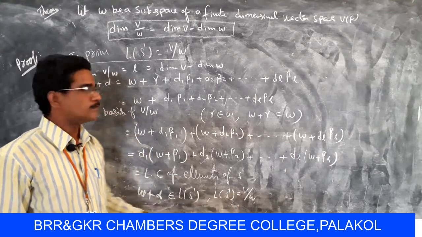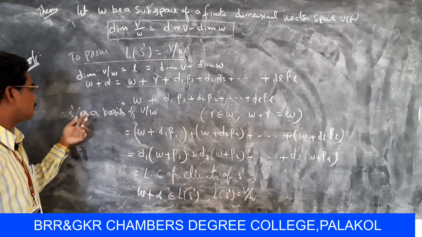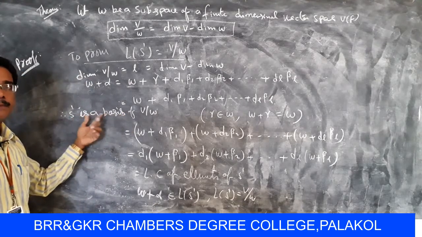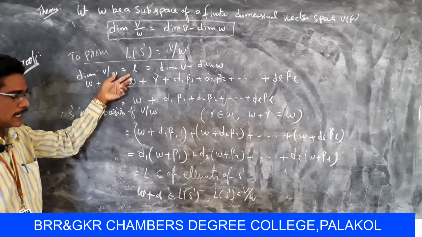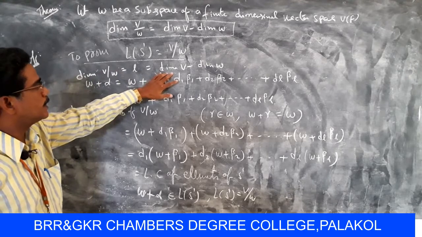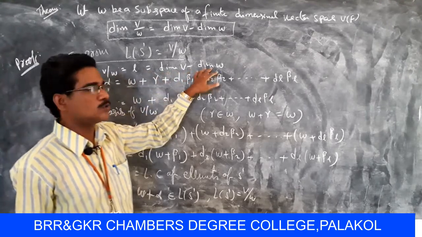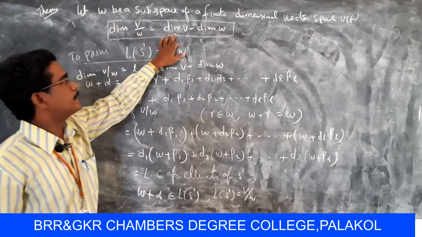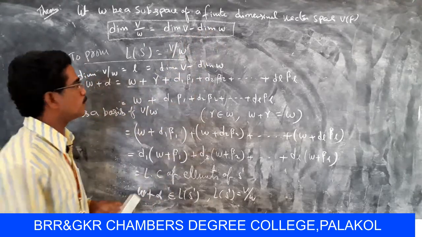Then L of S dash equals V by W. So first of all, S dash is a basis of V by W, then dimension of V by W equals L. So already by the above cases L means dimension V minus dimension W. So finally dimension of V by W equals dimension V minus dimension W. Hence the theorem is proved.